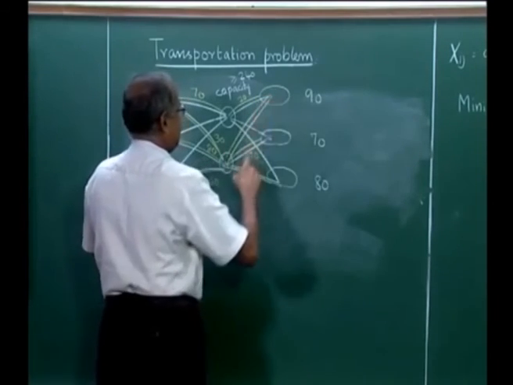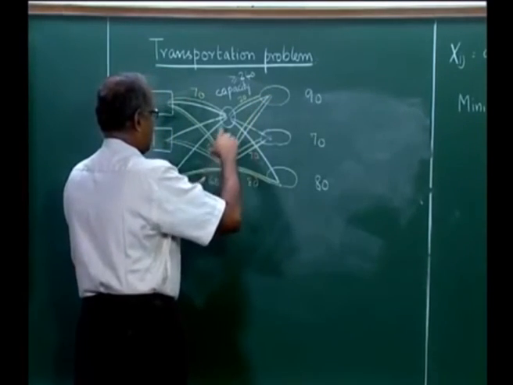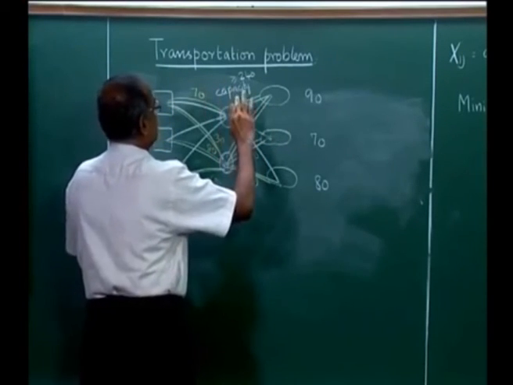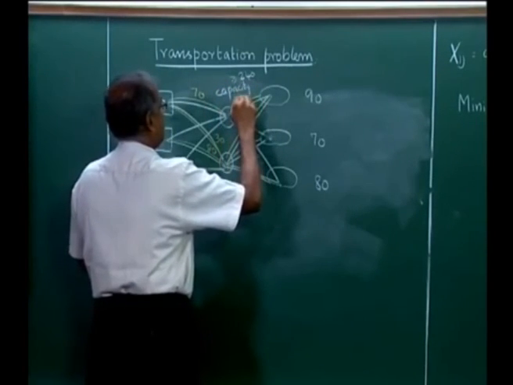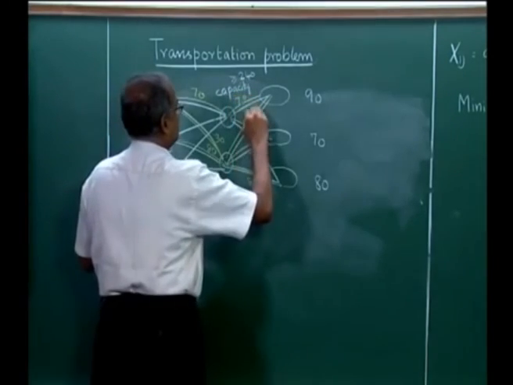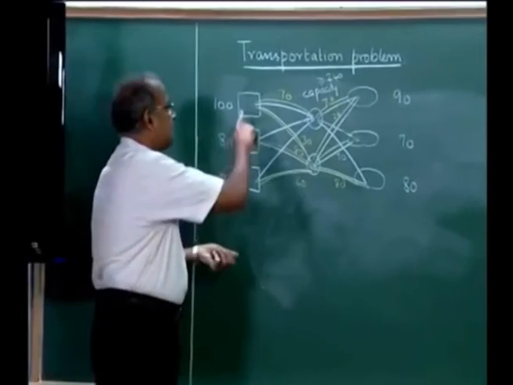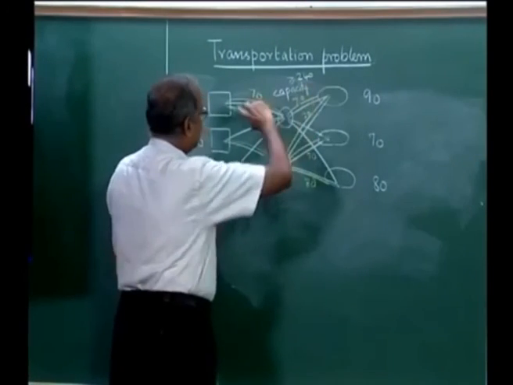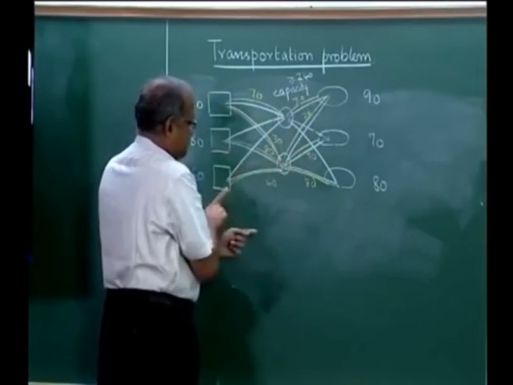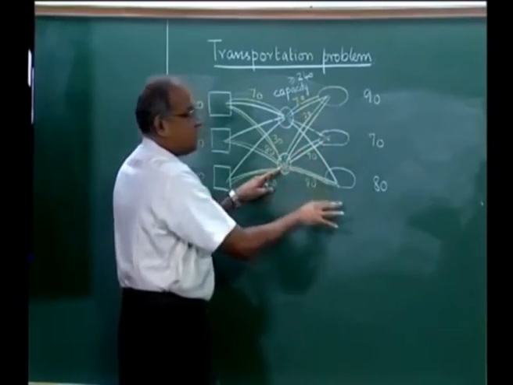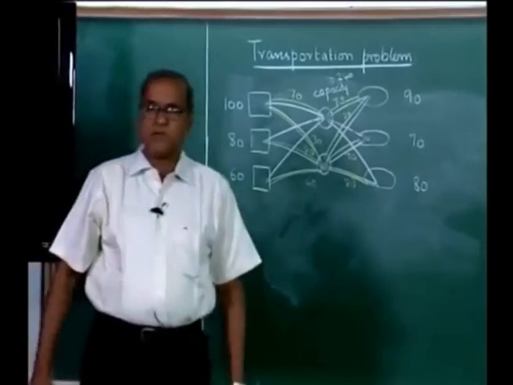So, this is 150. So, 80 plus 30 is 110, 170. So, this is 20. So, this should be 70 and this should be 20. So, this is the final solution. The 70 that comes here goes here, 30 comes here, 80 comes here, 60 would come here, and they get distributed as 20, 70 and 80 respectively.